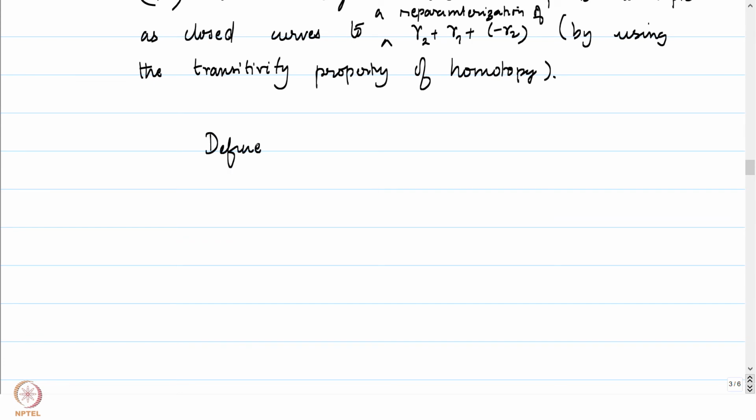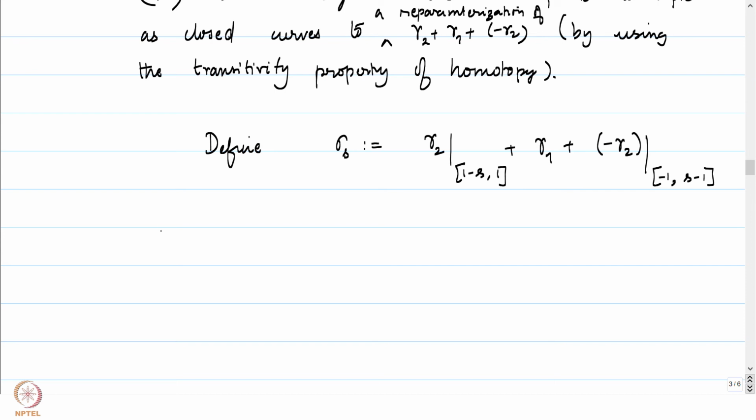So let's see what the curve looks like when we define it. Define sigma s to be equal to gamma 2 restricted to one minus s comma 1, plus gamma 1, plus the reversal of the above, that is minus of gamma 2 restricted to one minus s comma 1.